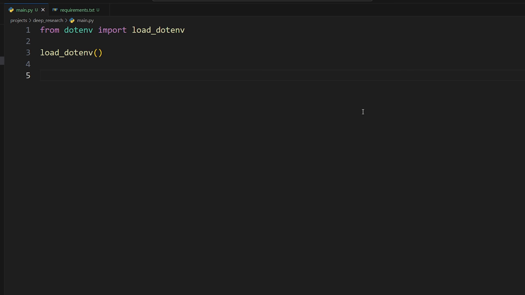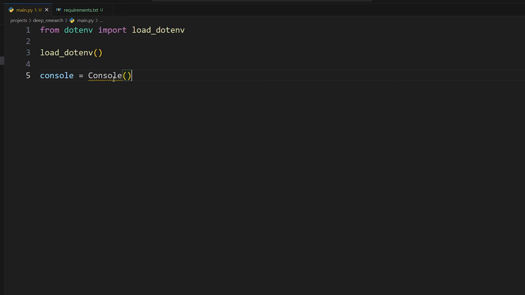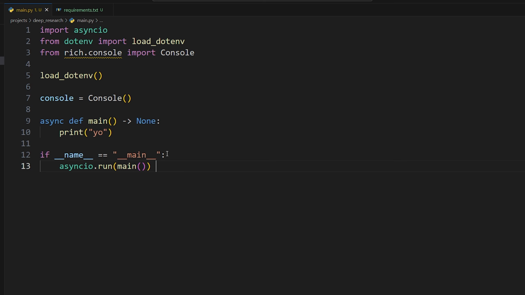All right. After that, we want to do console equals Console. And we're just going to import Console from the rich library that we installed. So you can do from rich.console import Console like that. So this will basically allow us to interface with the console output so that we can print some really cool stuff like I mentioned before. Here's our main function, it's async because when you call agents by default, it's using async. So we'll also make main async as well. And then we're going to call it using asyncio.run.